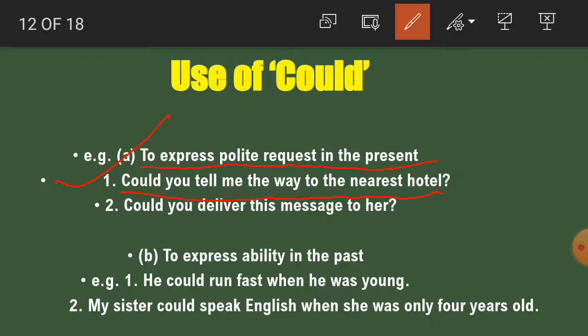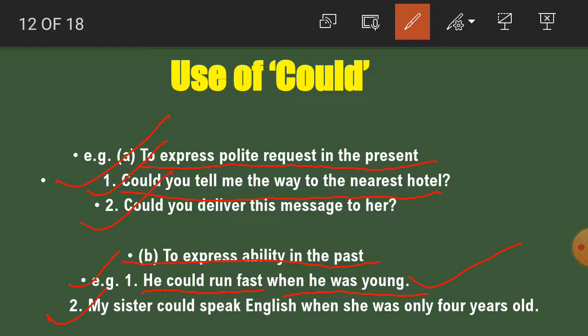So which modal is used here? Could. Now, could you deliver this message to her? This is again a request. That's why could is used here. Now, number 2. To express ability in past. For example, he could run fast when he was young. So this is the ability when he was young.